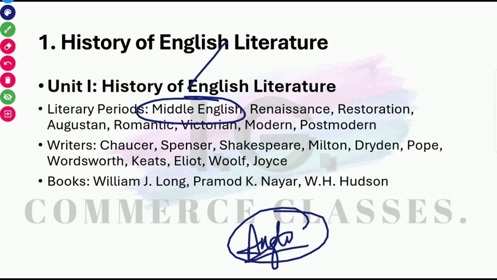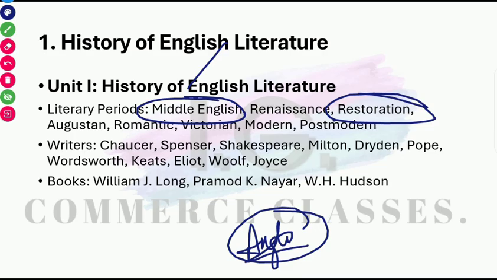Okay, after that we have the Renaissance. We have the Restoration age. What actually was restored in that age? This is a question which I'm going to insert in your test series. And at the moment when the age of restoration was given the name, the age of restoration, who actually was the king of England?